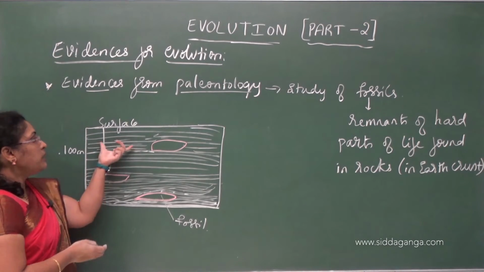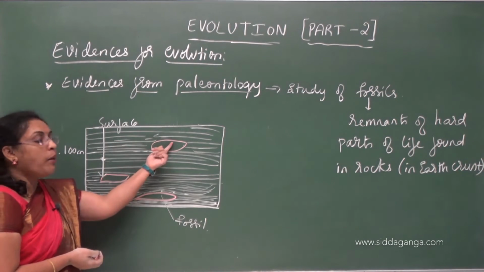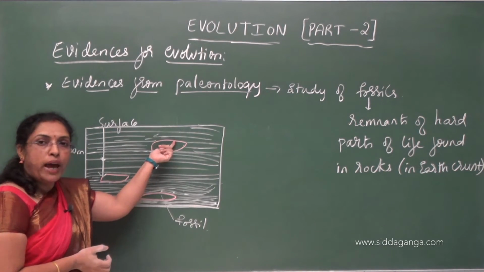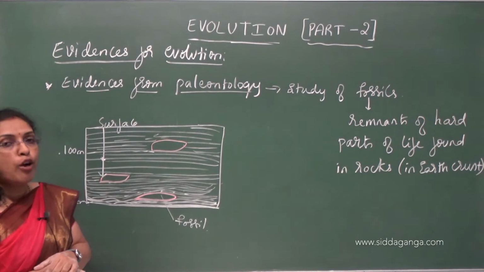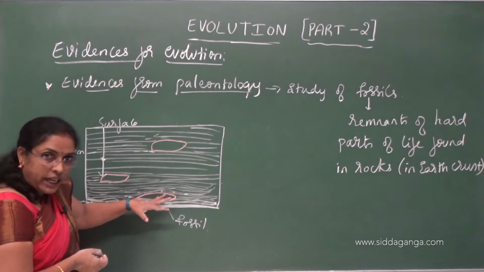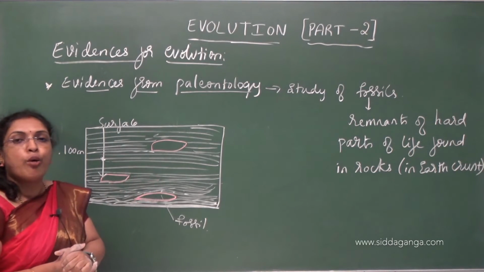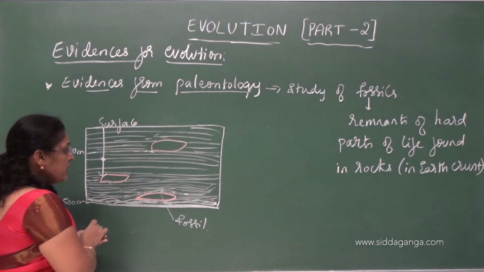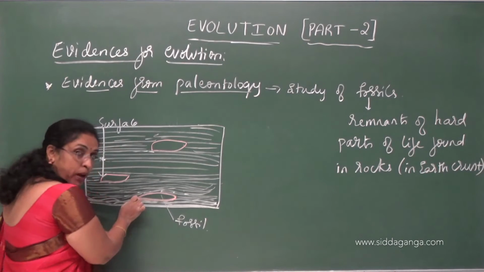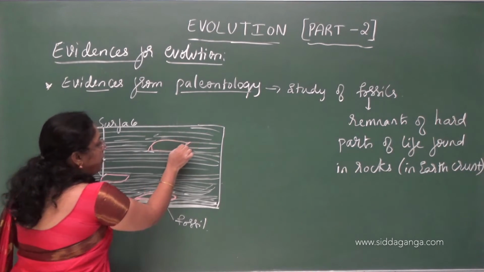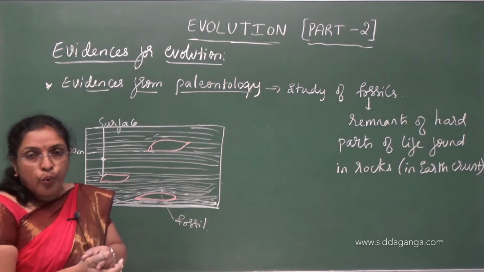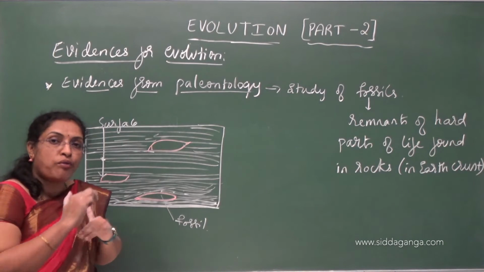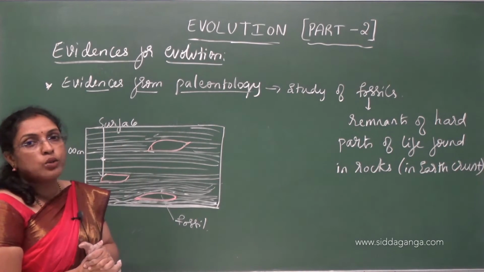The fossils in the upper layer also help us know how complex forms of life evolved from simple forms, because the fossils in the deeper layer are simpler forms of life when compared to the upper layers, which show complex forms. So by using these fossils, we can study how simple forms of life evolved into complex forms of life.